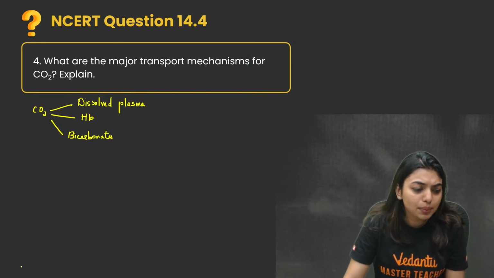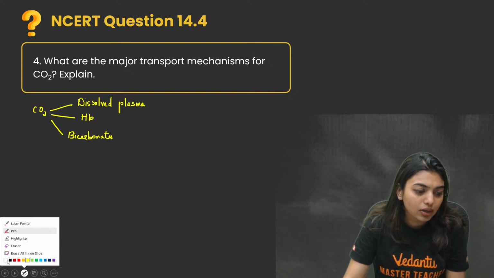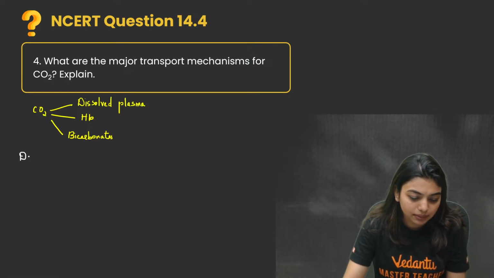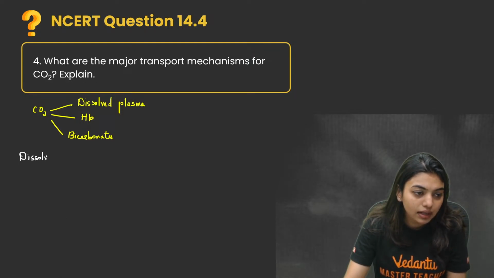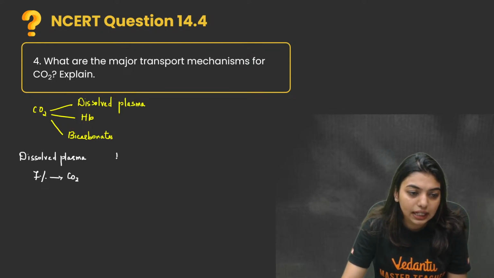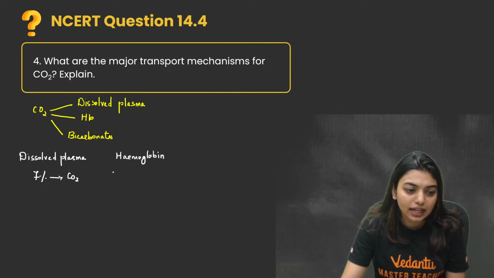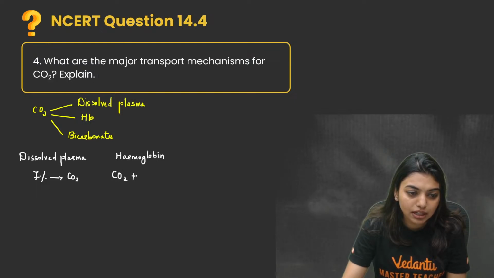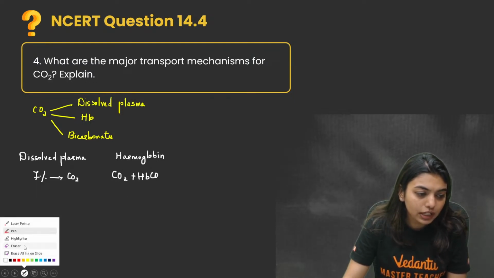Ma'am, now can you tell us the percentage? Obviously, yes. Okay, now students, dissolved in plasma is around 7%. Carbon dioxide gets dissolved in the plasma. Then hemoglobin is going to carry carbon dioxide. Hb plus CO2 will give you HbCO2.